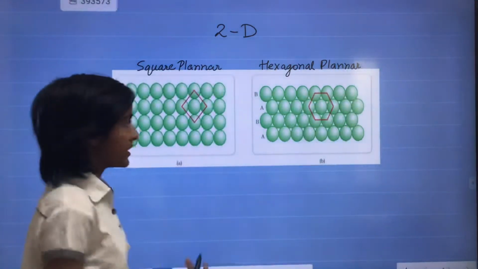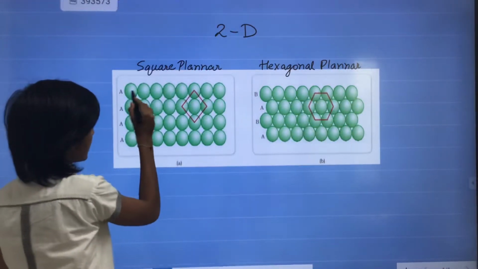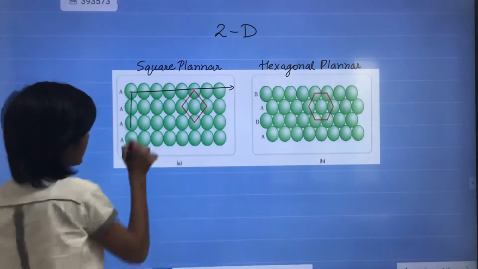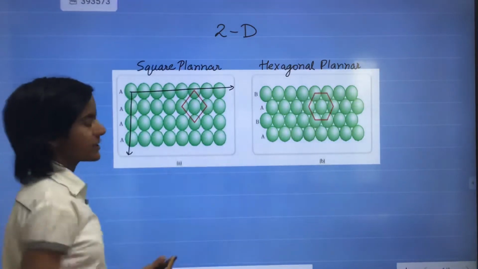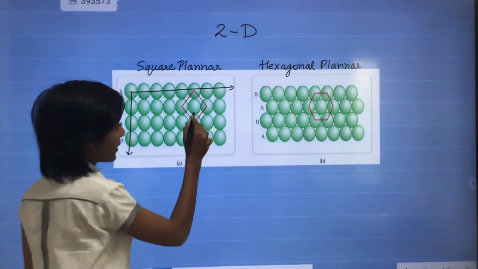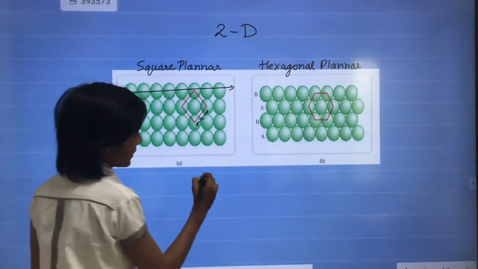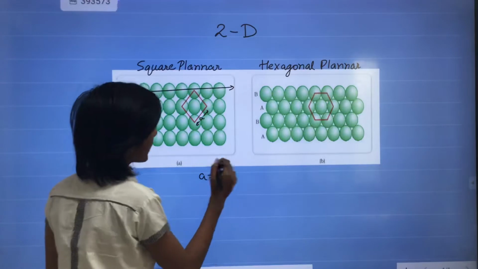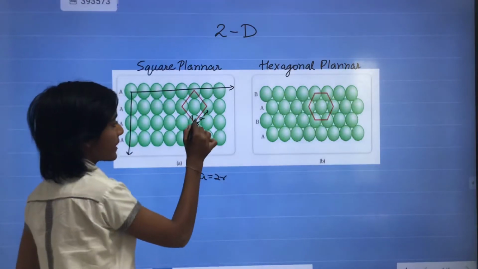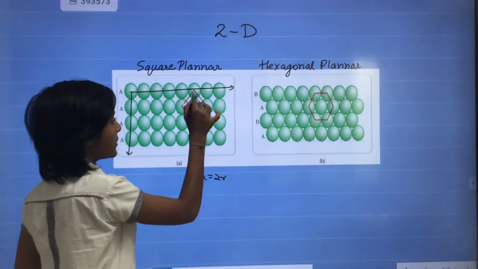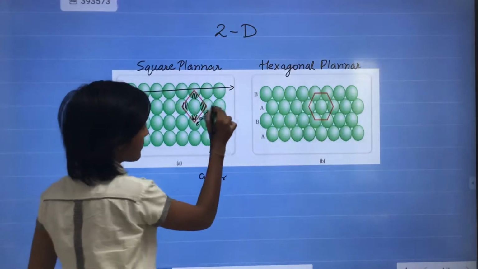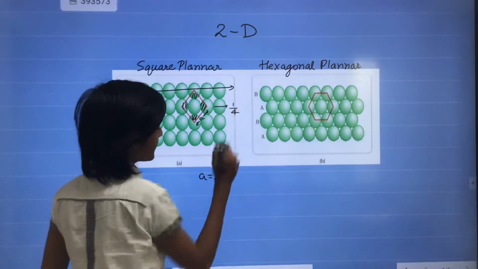In square planar, these balls are arranged in this axis and in this axis, and this is the square formed, and this length is A. So again the relation is A is equal to 2R, and these balls have 1 by 4 part in the square.